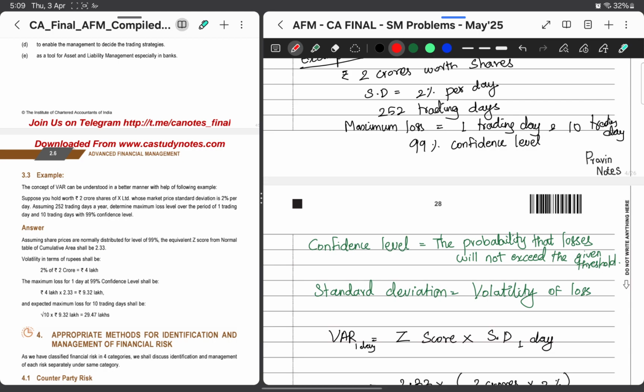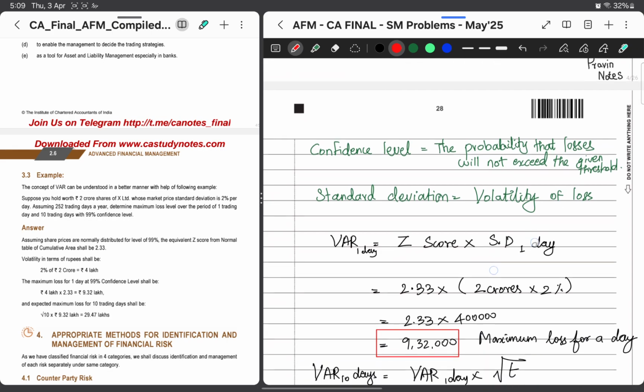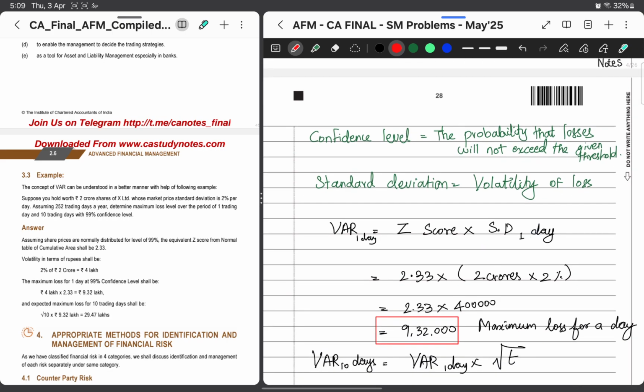So in this case, they are asking what is the maximum loss for 1 trading day and then 10 trading days. First we'll go with 1 trading day. There is something called the Z score, which will give us the multiple for the given standard deviation.